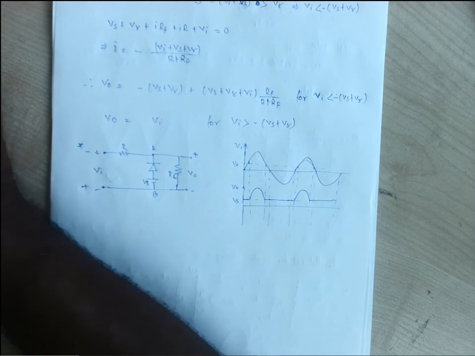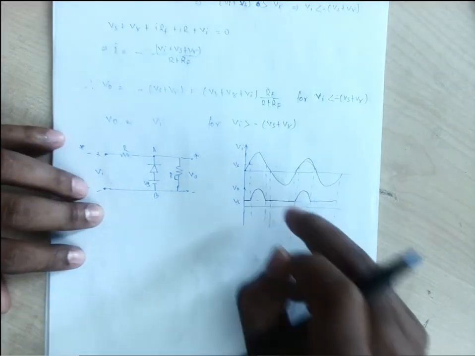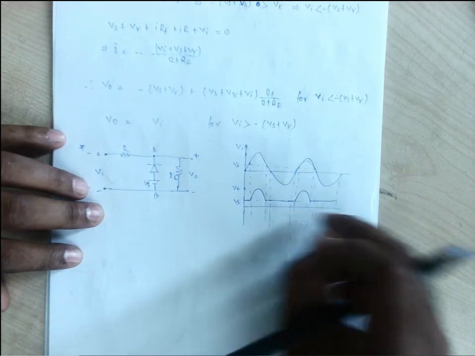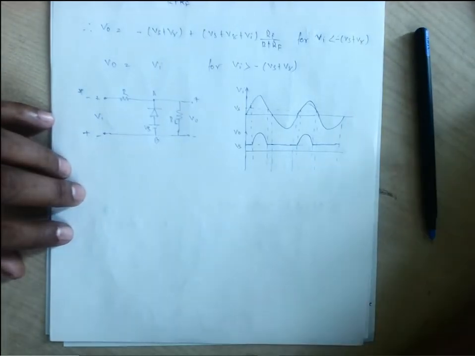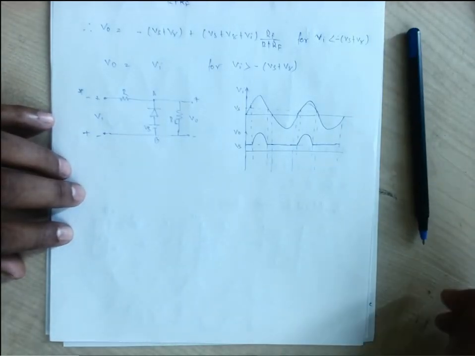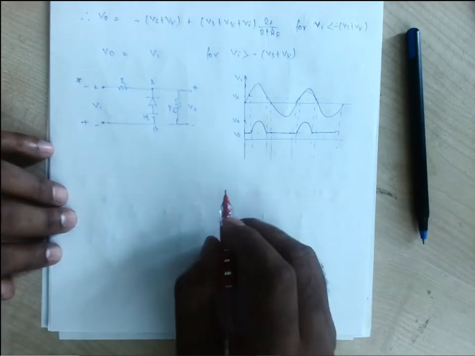Next, though it is also a combinational clipper, with positive clipping as well as negative clipping, it is not at all an equal amount of clipping on both sides. Particularly, we say combinational clipping is when an equal amount of clipping exists in the positive half as well as the negative half.